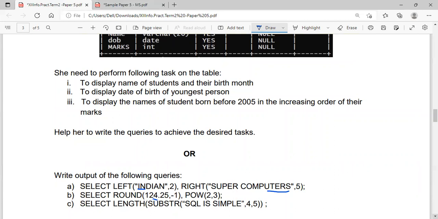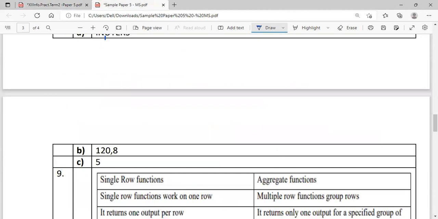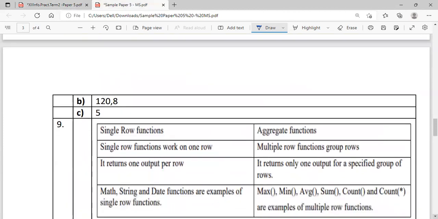Now moving on to the next question. Vaishnav was studying about MySQL functions and he got confused between aggregate function and scalar function. Help him to distinguish between the same with the help of an example. So you want to tell the difference between multiple row functions and single row functions. Single row function, another name is scalar function. A single row function works on one row, and returns one output per row. Mathematical functions, string functions, date functions are examples. You can also mention power, round, all those are examples of single row functions.